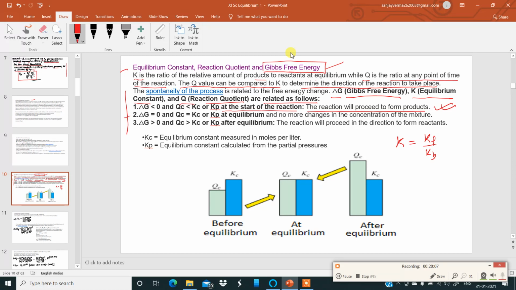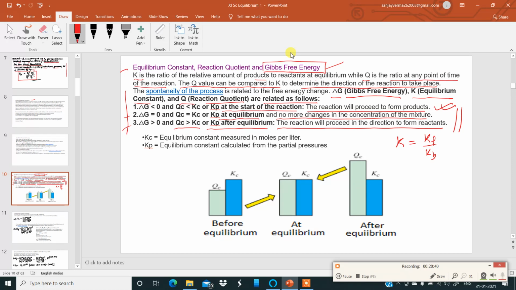Number 2, delta G is equal to 0, and Qc is equal to Kc or Kp at equilibrium. Whenever it has reached equilibrium and no more changes in the concentration of the mixture are happening, that time it is equilibrium. Number 3, if delta G is greater than 0, this free energy change is greater than 0, and Qc is greater than Kc or Kp after equilibrium, the reaction will proceed in the direction to form the reactants, that is the backward reaction. So please remember these three relations over here.